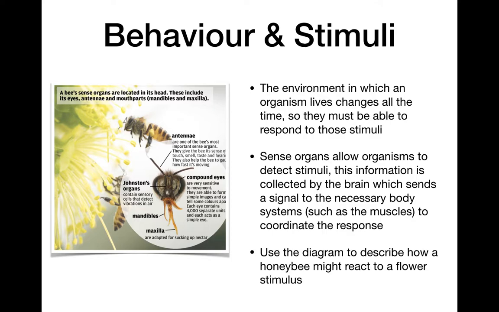So use this diagram here of the bee, look at the different sense organs a bee has, and describe how a bee might interact with a flower if the flower is its stimulus. Flowers are really important for bees to collect nectar that they use to make honey.